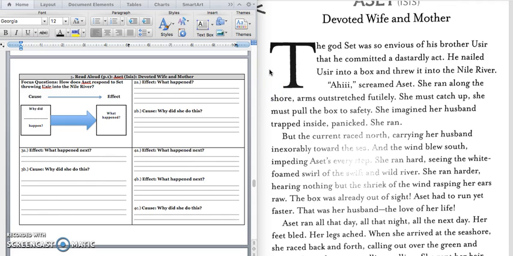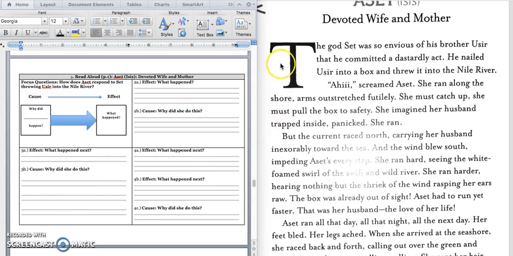Let's begin reading. The god Set was so envious of his brother Aset that he committed a dastardly act. He nailed Aset into a box and threw it into the Nile River. "Aye!" screamed Aset. She ran along the shore, arms outstretched futilely. She must catch up. She must pull the box to safety. She imagined her husband trapped inside. Panicked, she ran. And we'll stop right there.